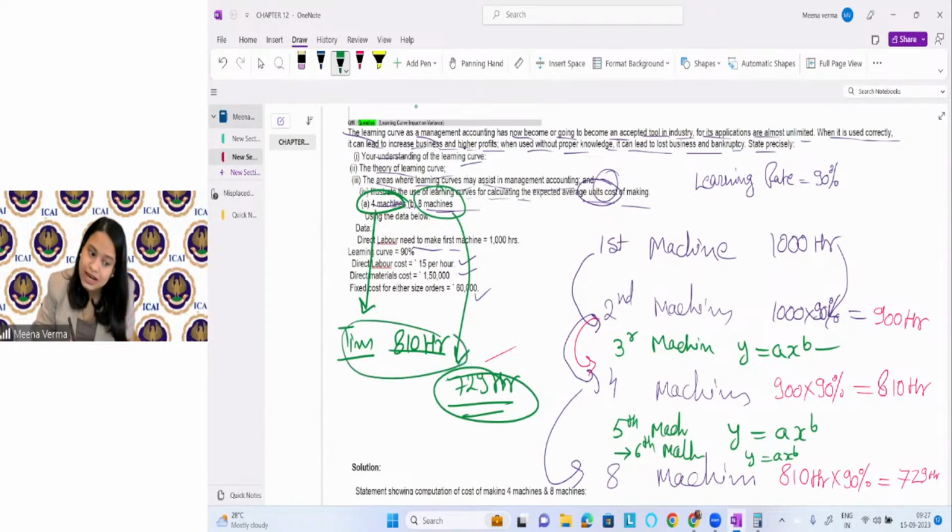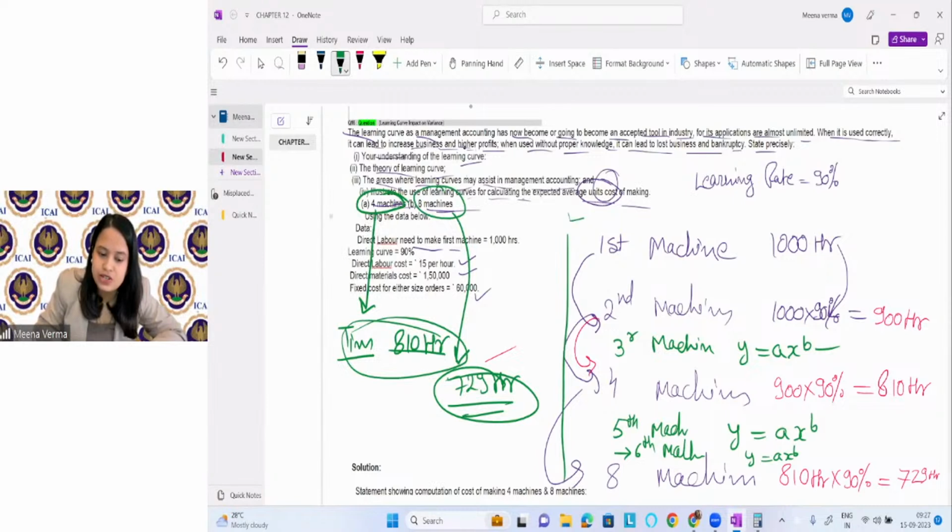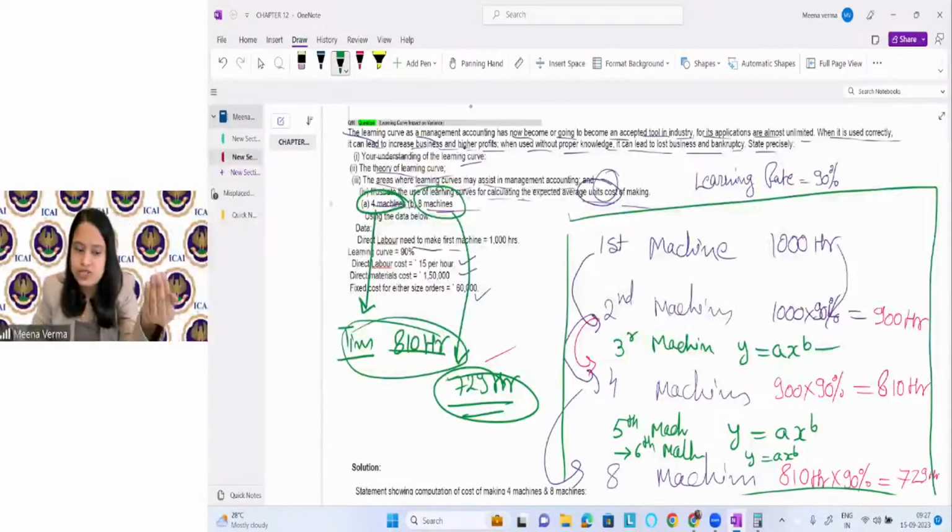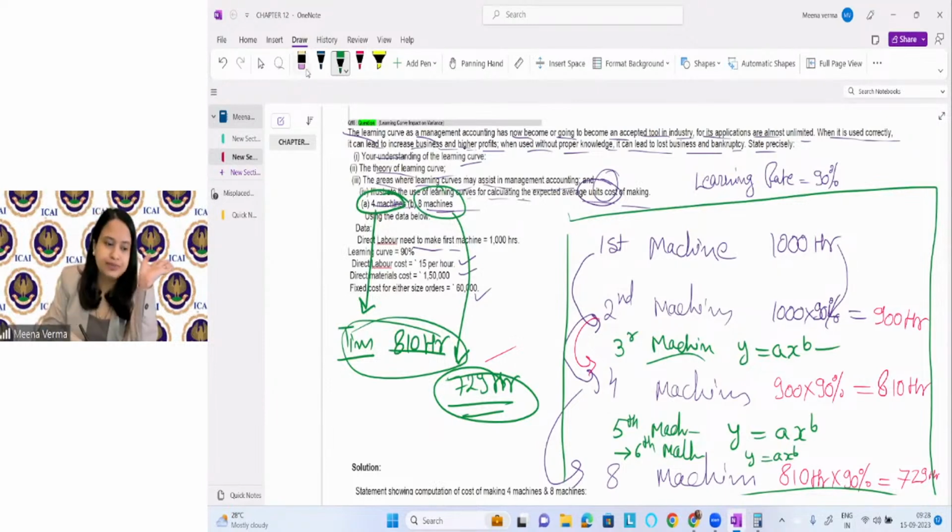And when you know the time, then you can find the cost easily. You know the material cost, you know the labor cost, you know the overhead. Find it easily. Okay. So this is something, take a screenshot of it or write it somewhere, right? When the production is double, you can easily find the time. But for other numbers, you have to apply this one formula, right? Okay. Take a screenshot of this or write it somewhere.